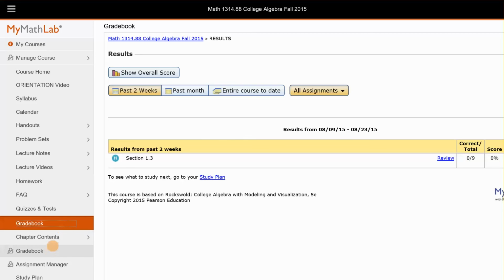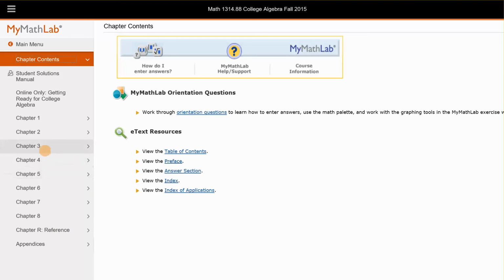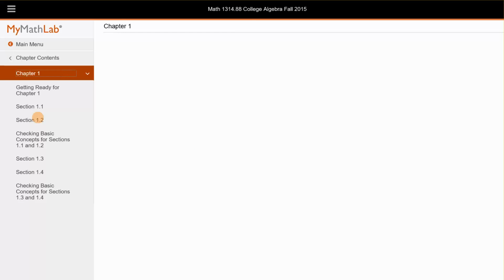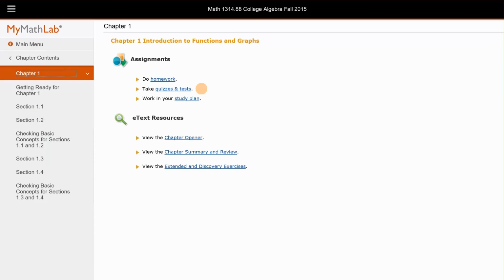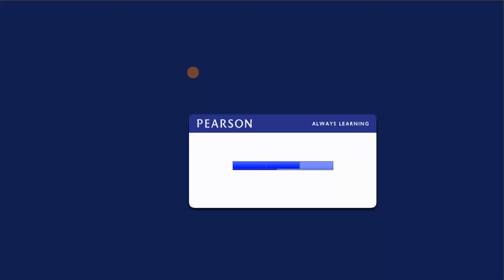All right. Last button, chapter contents. If you wanted to look at the book, you could. You could go to chapter 1. And remember, we started, let's go to 1-3 and look at the textbook. I don't think you need this, but if you want to, you certainly have paid for access to the book. I've kind of pulled out everything that I wanted you to know and what I expect you to know, but there's certainly more in the text for you. It's a great ebook. And you can highlight in it.